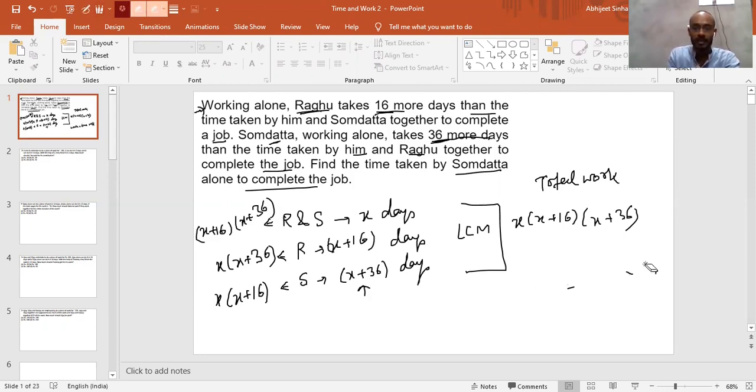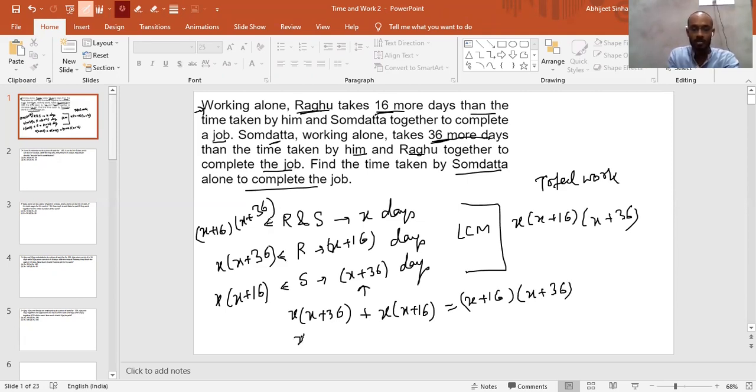So we know that the individual efficiencies of R and S, if we add, should be equal to the combined efficiency of R and S, that is x plus 16 into x plus 36. Just equate that. So x into x plus 36, Raghu's efficiency, plus Somadatta's efficiency, which is x into x plus 16, should be equal to x plus 16 into x plus 36.